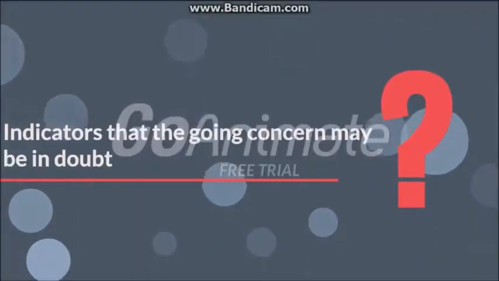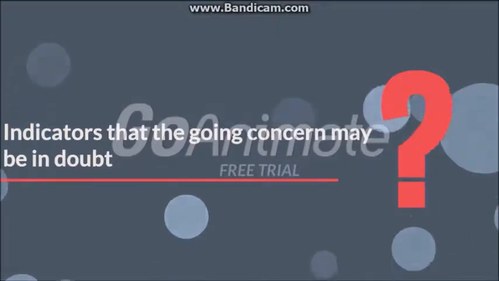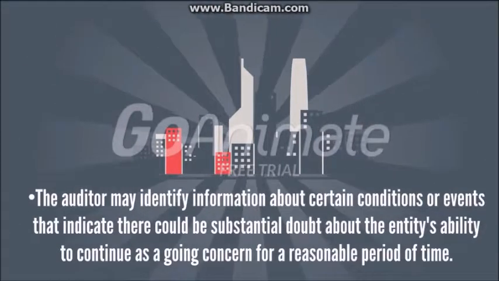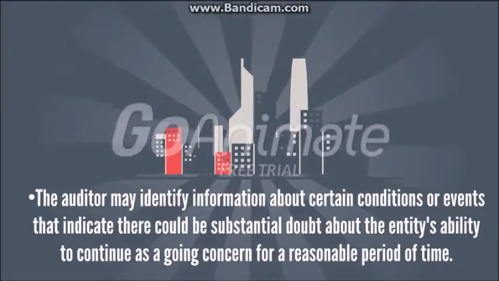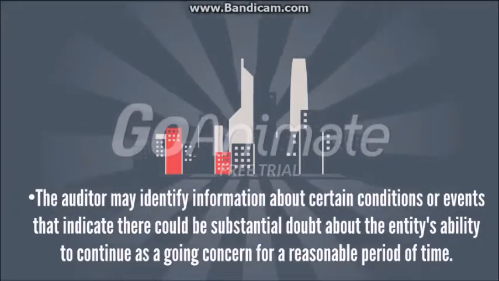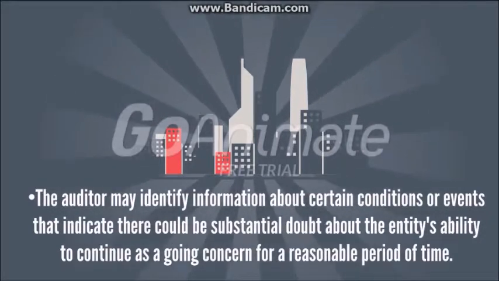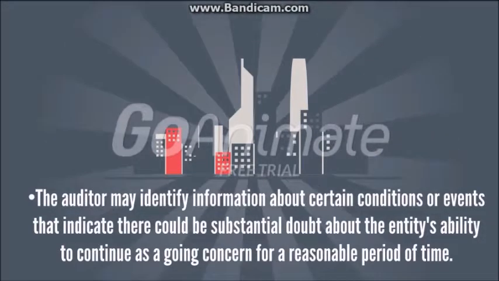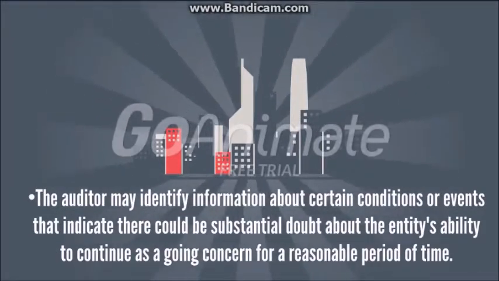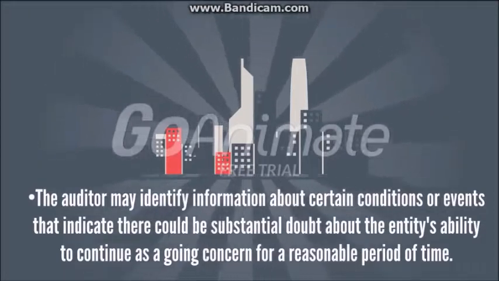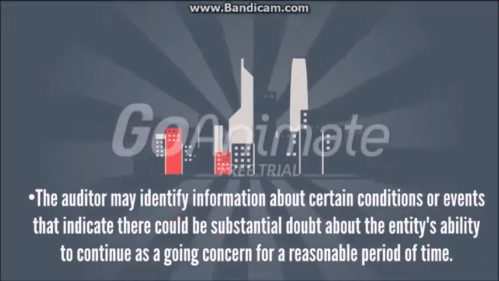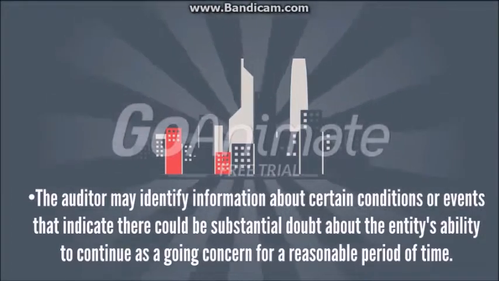Now, we're going to look into indicators that the going concern may be in doubt. In performing audit procedures such as those presented in paragraph .05, the auditor may identify information about certain conditions or events that, when considered in the aggregate, indicate there could be substantial doubt about the entity's ability to continue as a going concern for a reasonable period of time.